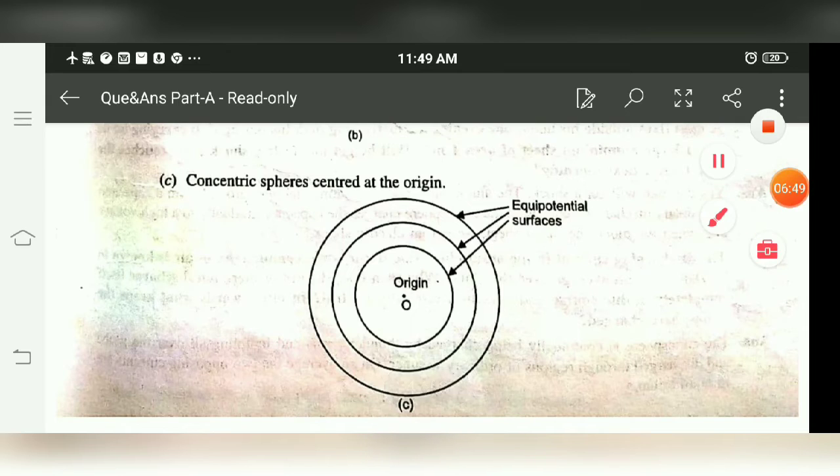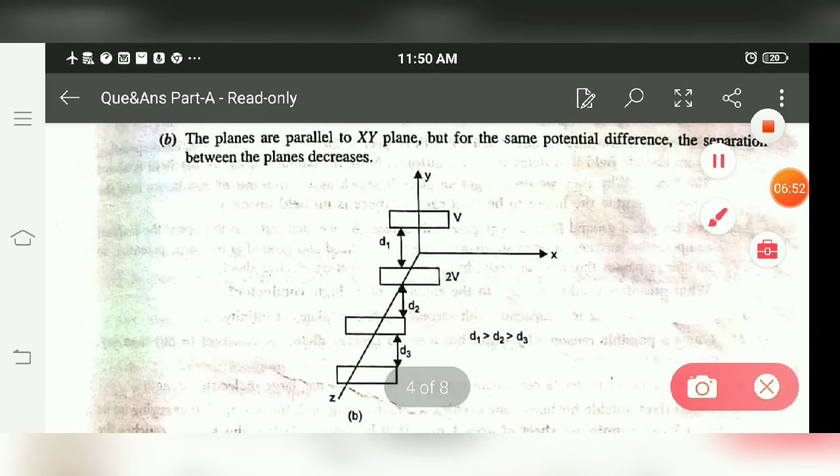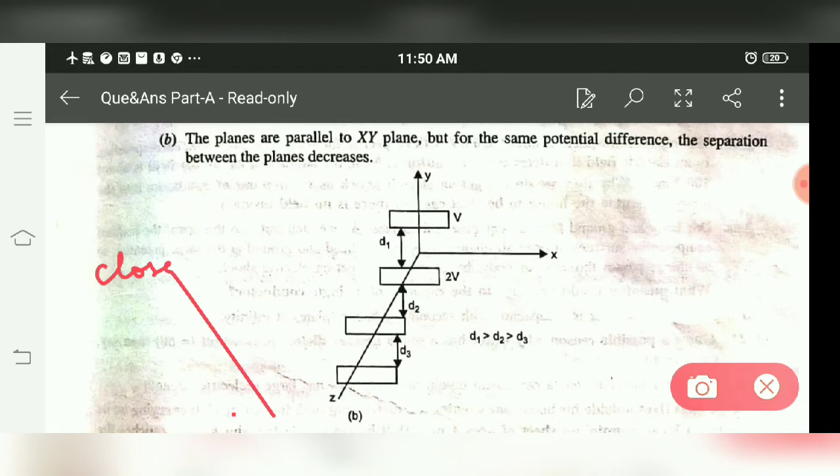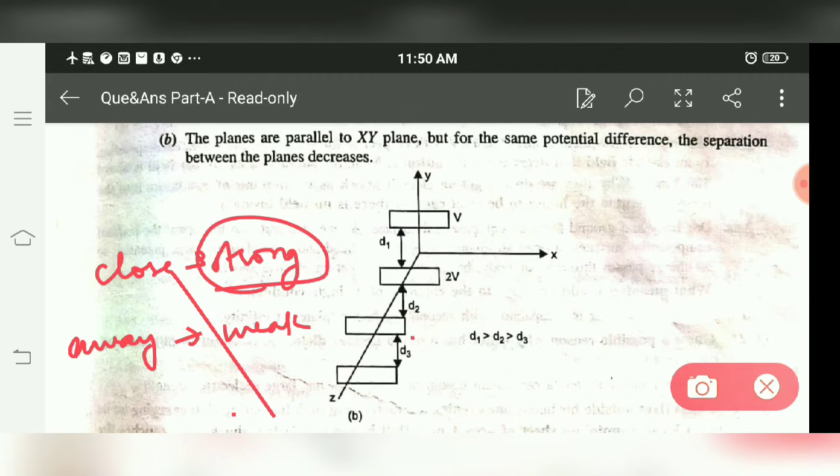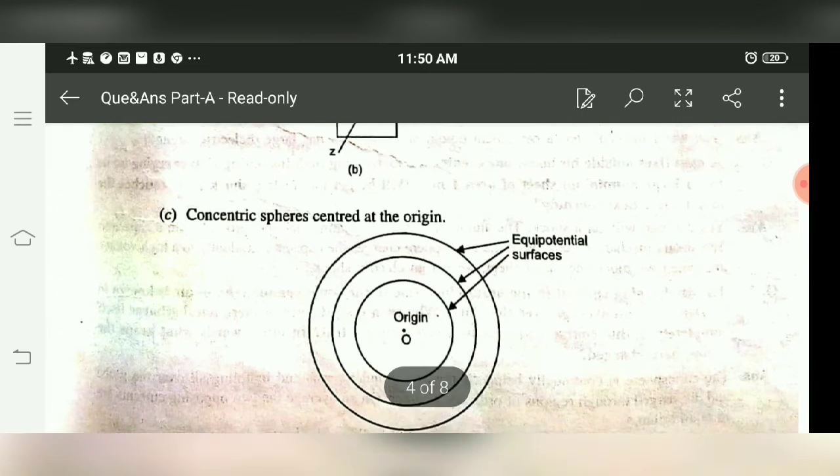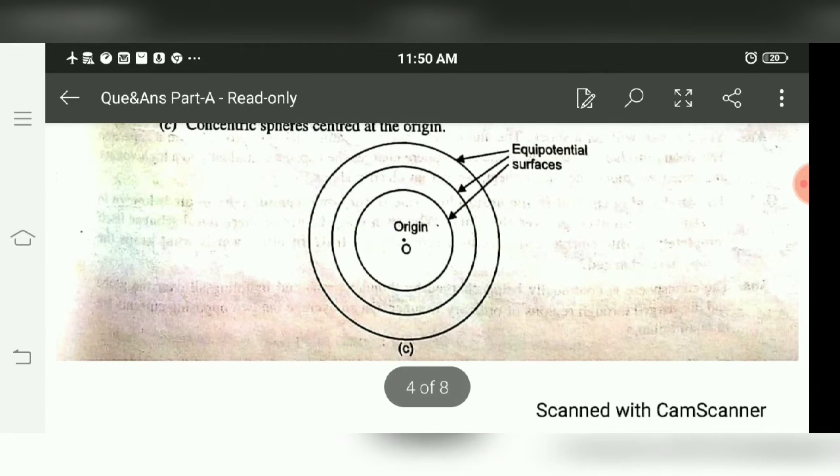One more thing we can learn from this: equipotential surfaces also represent the strength of the field. If they lie close to each other, it means a strong field. If they lie away from each other, it means a weak field. As E increases with distance, the distance between surfaces decreases to represent the strong electric field. These are the concentric circles for the sphere.